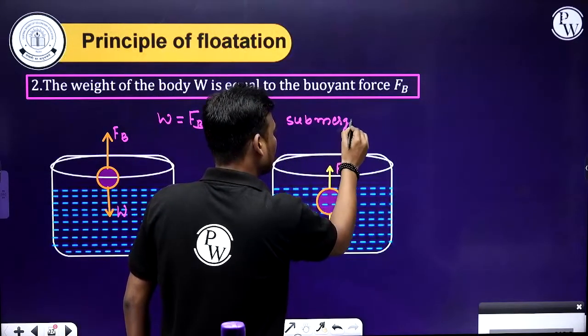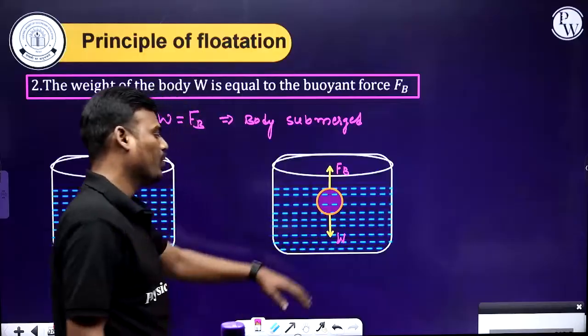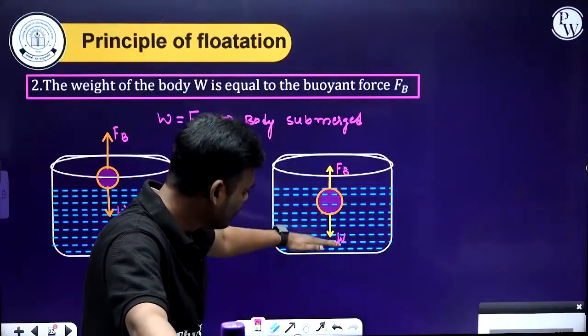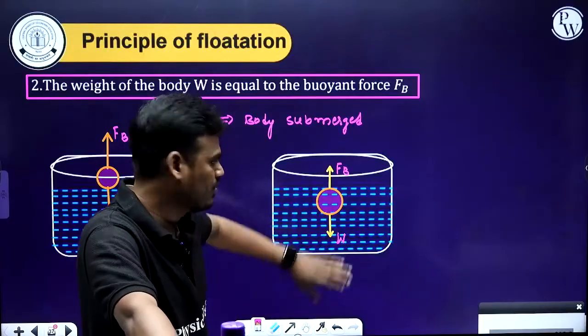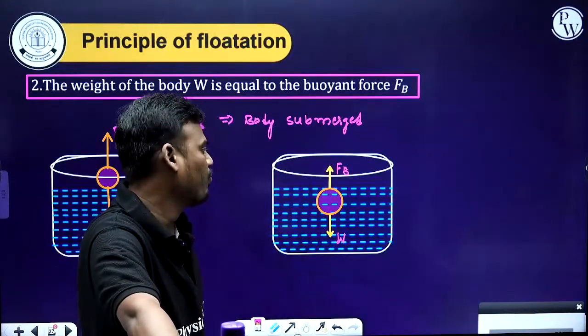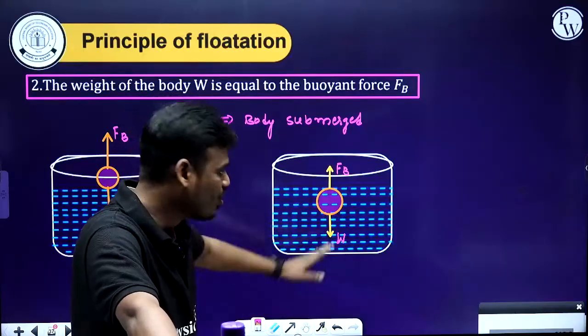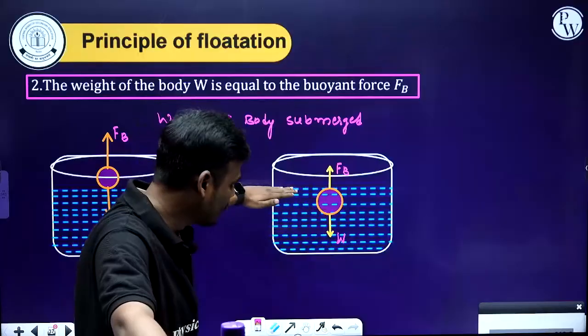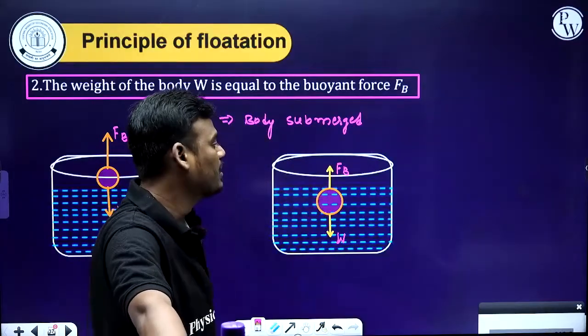Submerged means it cannot be floating on the surface of water, and it cannot sink to the bottom. It is between, just below the surface of water. It is not sinking or completely floating. It is submerged, meaning just below the surface of water.